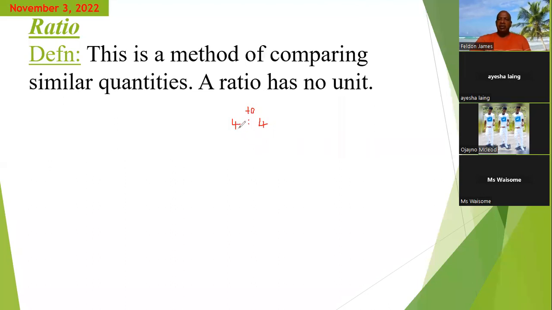What you would do is look for a number that can divide each part of the ratio, the highest common factor, and divide them through by it. So if you divide 4 by the highest common factor, what would you use as the highest common factor? Miss Wasom? 4, sir. Right. So if you divide 4 here by itself, you will get 1.